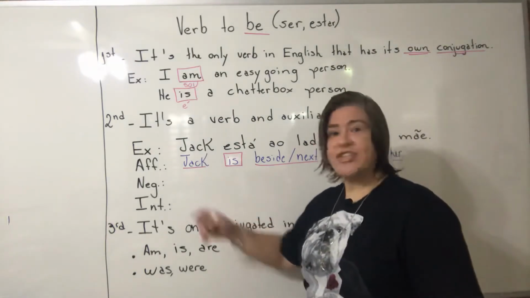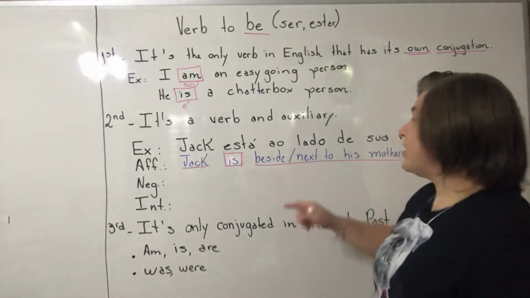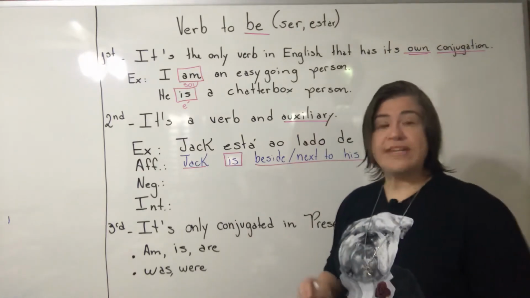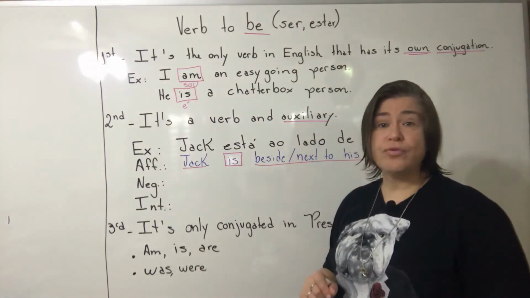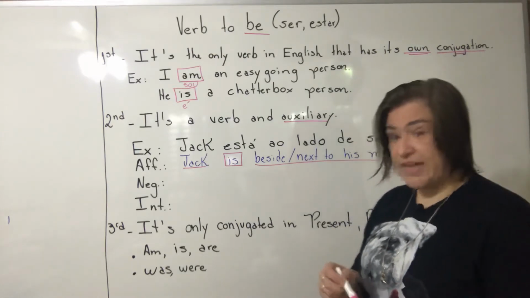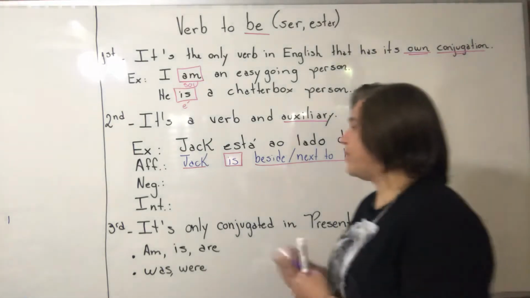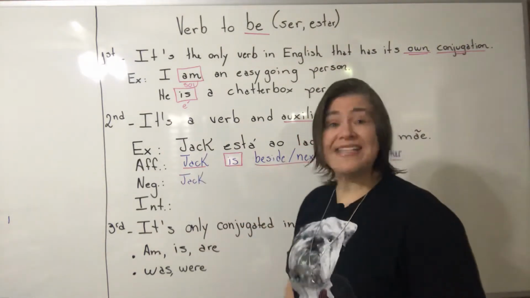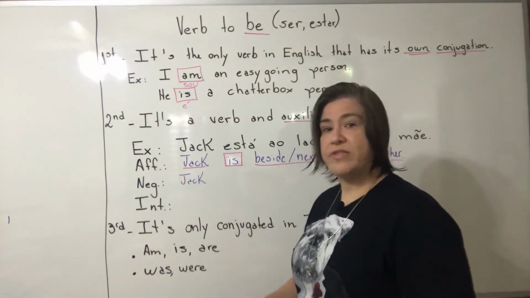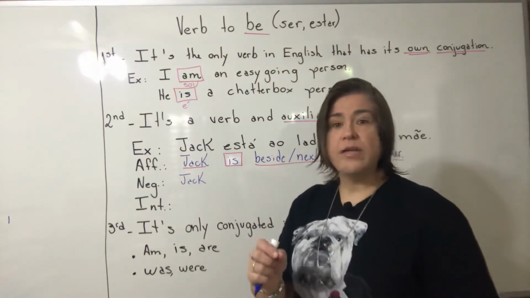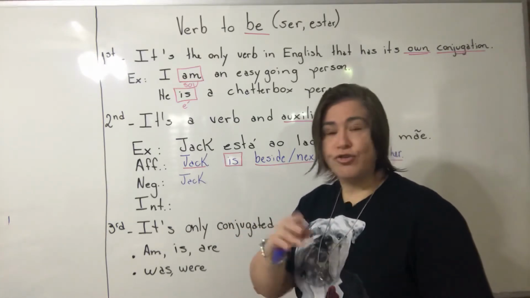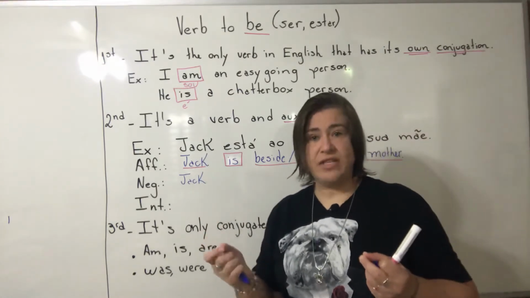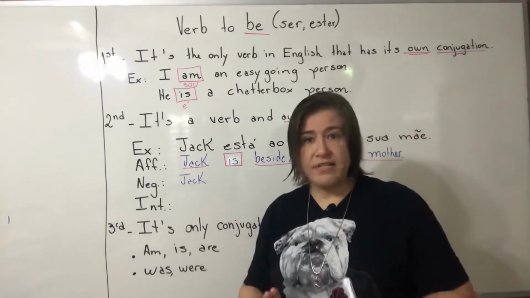Now we are going to change the sentence to negative. Because verb to be is an auxiliary, it is the verb to be that assumes the negative form. So that's why verb to be is so important to study. So we have Jack, and it has a negative form, identical to an auxiliary. So never, never, never put don't or doesn't together with verb to be. No, because don't is an auxiliary and is is an auxiliary. Two auxiliaries together is impossible, okay?